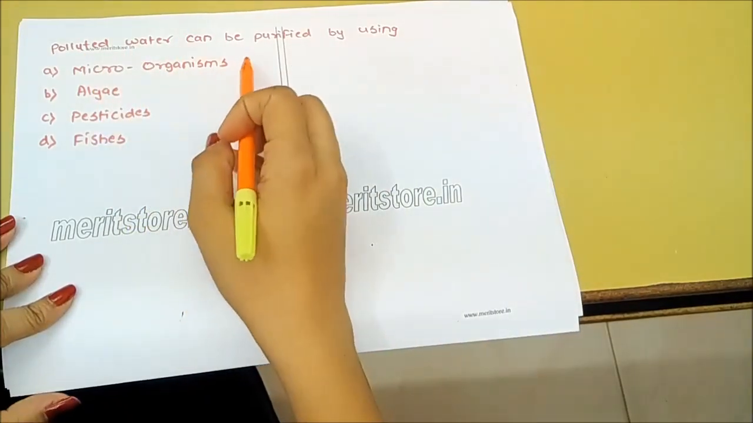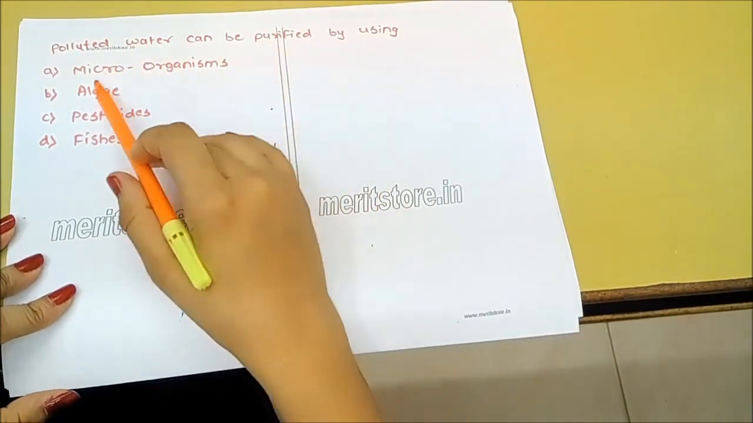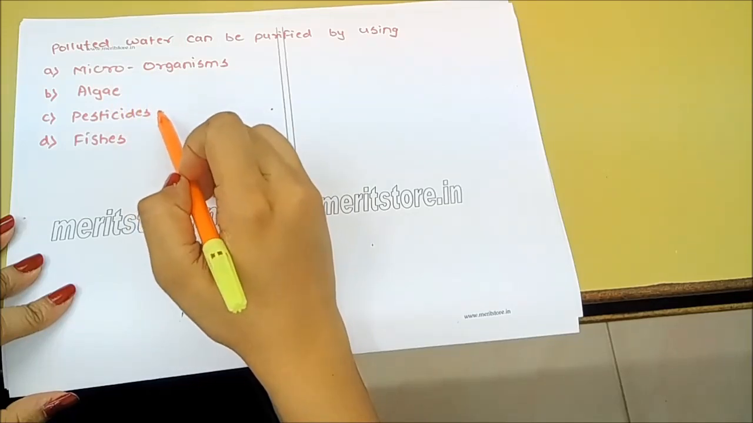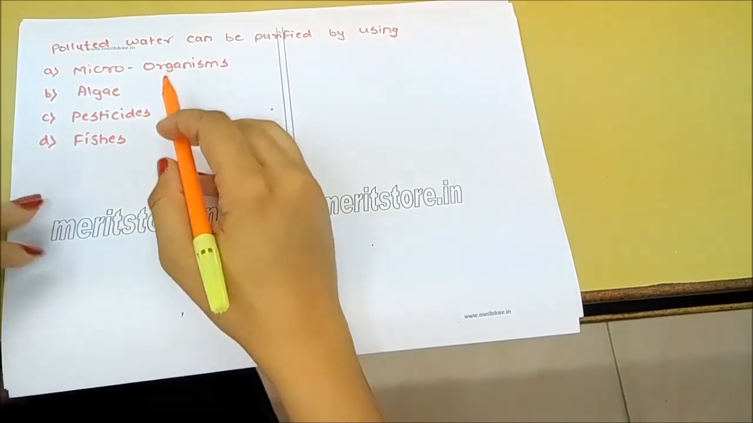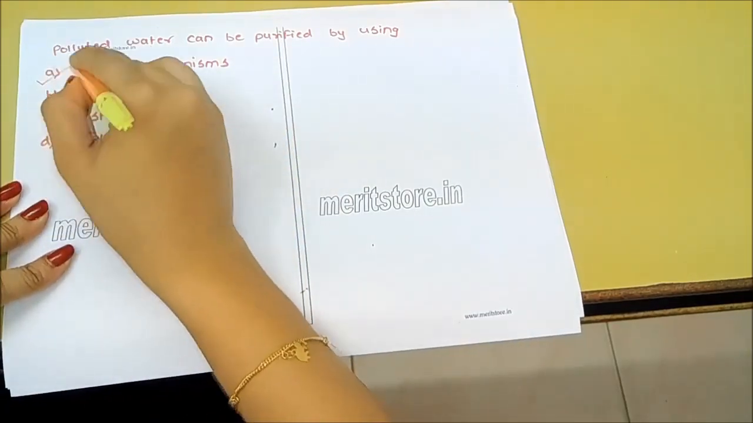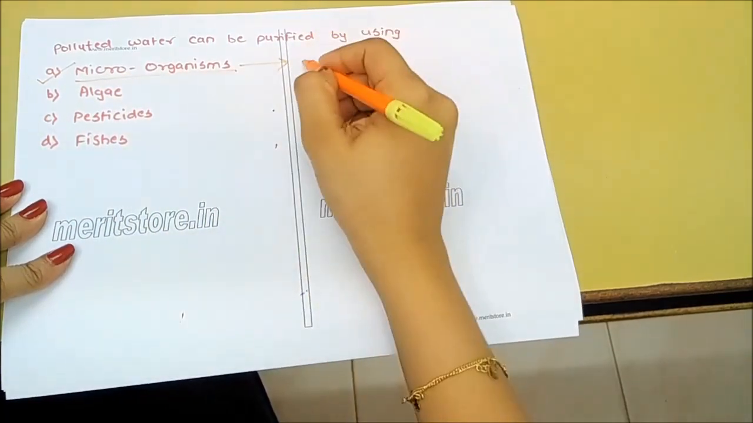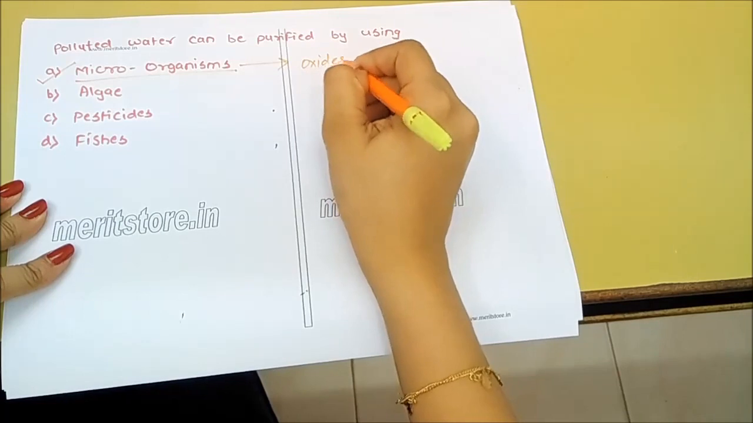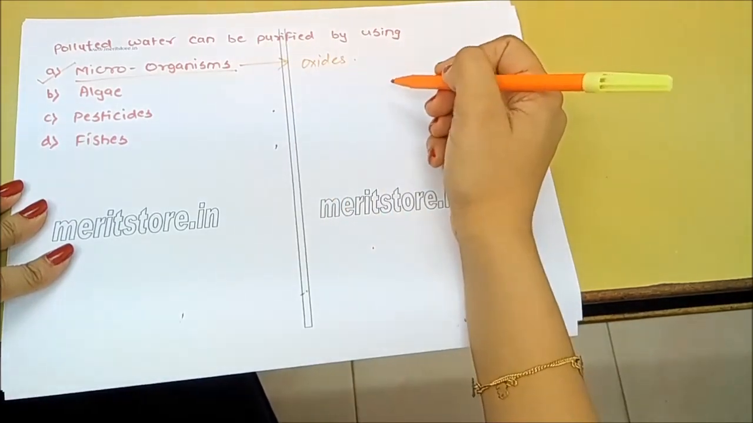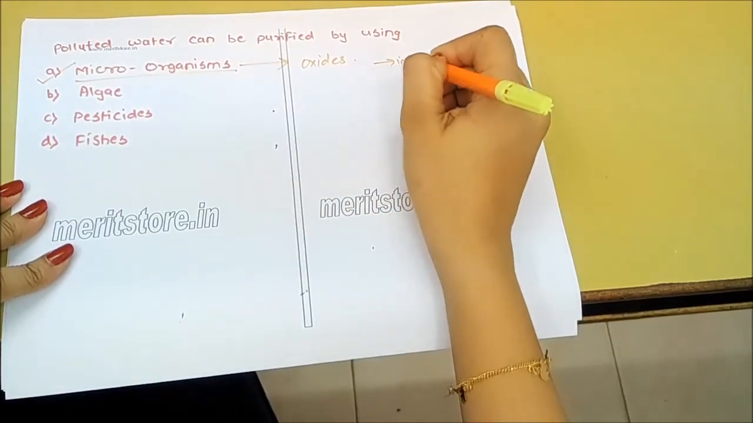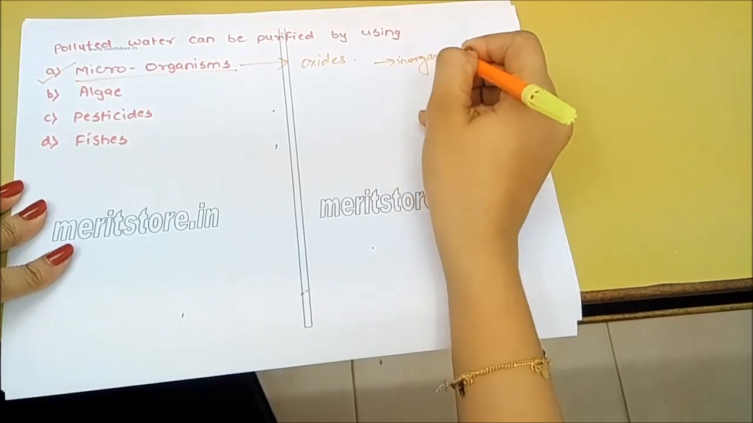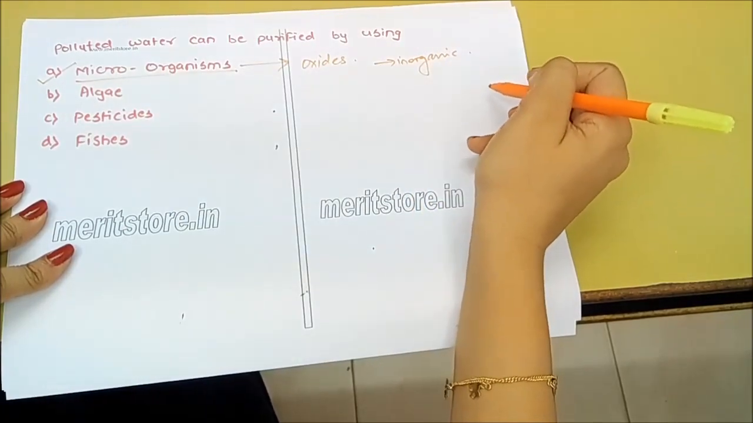Polluted water can be purified by using microorganisms, algae, pesticides, fishes. The correct answer is A, microorganisms, because microorganisms oxidize the complex organic compounds into inorganic forms, in return purifying the water.